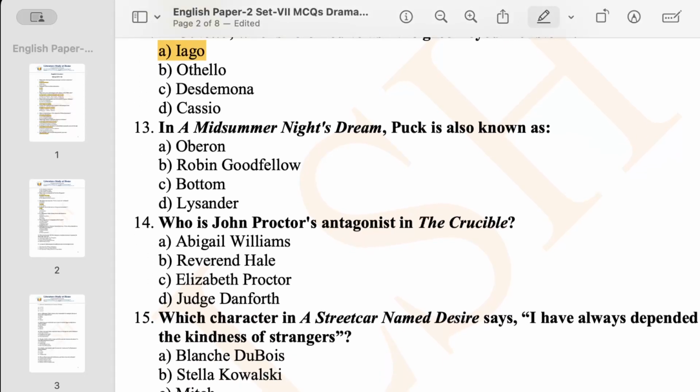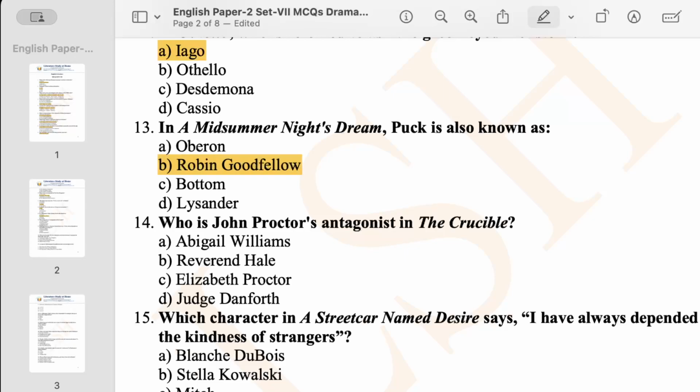Now, question number 13. In a play by Shakespeare named A Midsummer Night's Dream, Puck is a character, and this Puck is also known as. Option A says Oberon, option B Robin Goodfellow, option C Bottom, option D Lysander. I think yes, Robin Goodfellow.